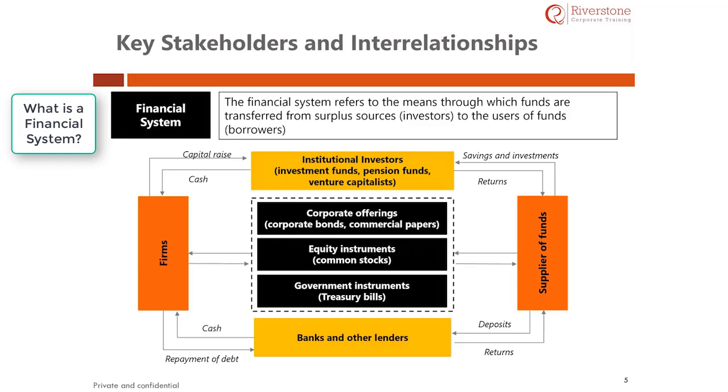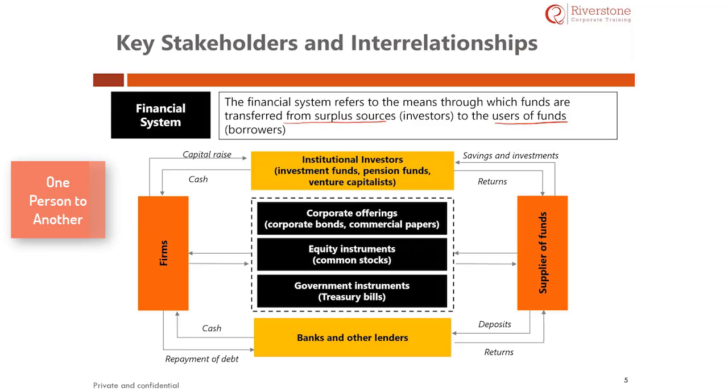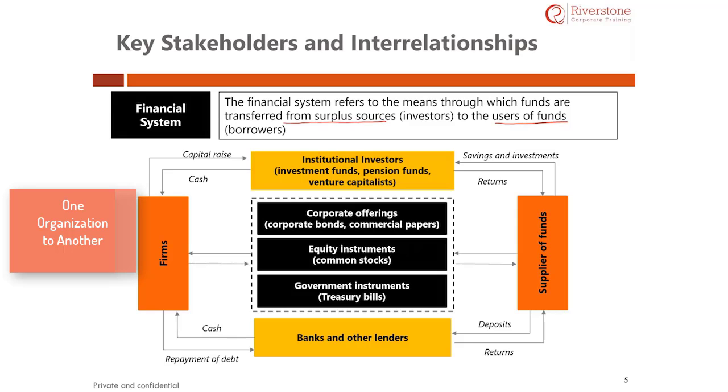What is a financial system? A financial system is where the money is transferred from one person to another who has a shortage of money. In other words, it is transferred from the surplus to the user, that is, from the person who has extra money to the person who has no money. How does a system work? The entire system in which the money moves from one person to another, or from one organisation to another, is called a financial system. Let us review how it works.